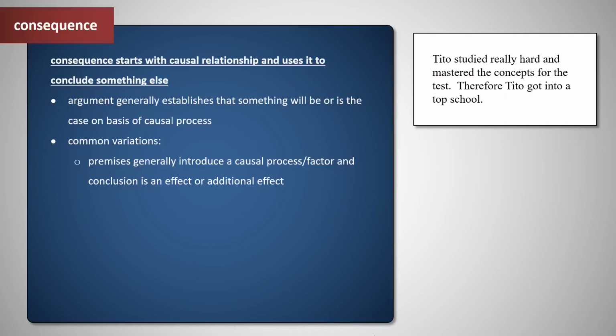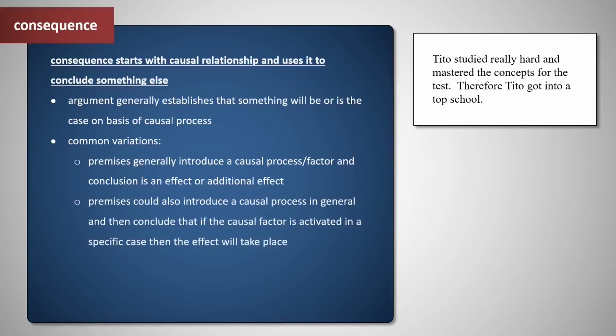So this is an example of a situation where we're given a causal factor. We're not given the whole process where it says Tito studied really hard and studying gets you a good grade, although they could have said that as well, so you could have both cause and effect. Here we were given just the causal factor, and the conclusion was a consequence, an effect of that, or in fact an effect of a more immediate effect, which would have been getting a good score. So you're given a causal factor or process, and then the consequence to that, which is the effect, or maybe a second order or longer term effect.